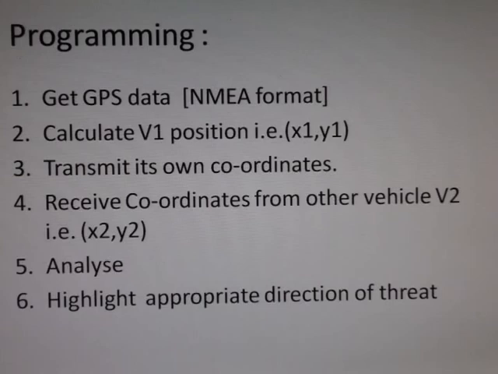In the programming part, the following algorithm is followed. Initially, GPS data is taken in NMEA format, that is National Marine Electronics Association, and then the Cartesian coordinates, that is x1 y1, of the vehicle V1 are calculated with appropriate degree to radian and radian to degree conversion, and those coordinates have to be transmitted every 2 seconds. Meanwhile, it should have a receive interrupt in order to receive the coordinates from the other vehicle V2, that is x2 y2, and it should analyze, that is compare and calculate distance and angle. An appropriate direction of threat should be highlighted.